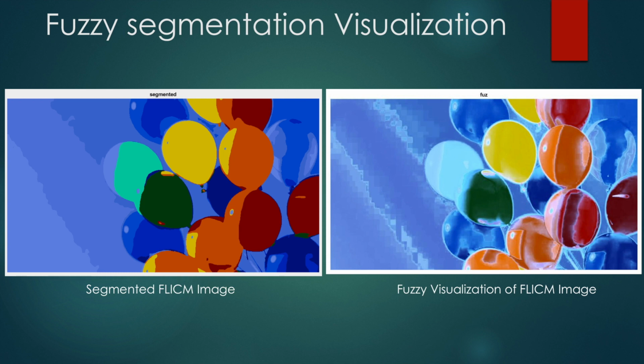The smaller the membership value is for a pixel's cluster, the less confident the decision is for it to belong to that cluster. So it becomes lighter. So you can see around the edges of most clusters there's a much brighter white color because that's where the algorithm is the least confident in its placing.